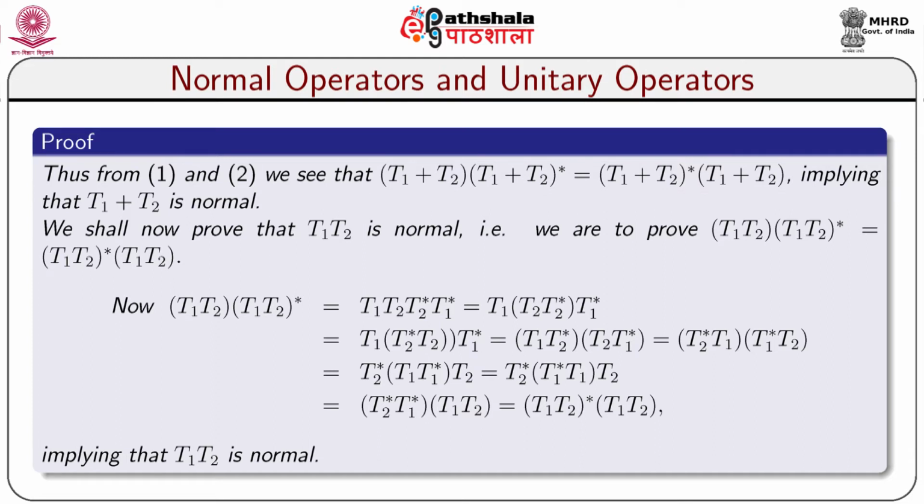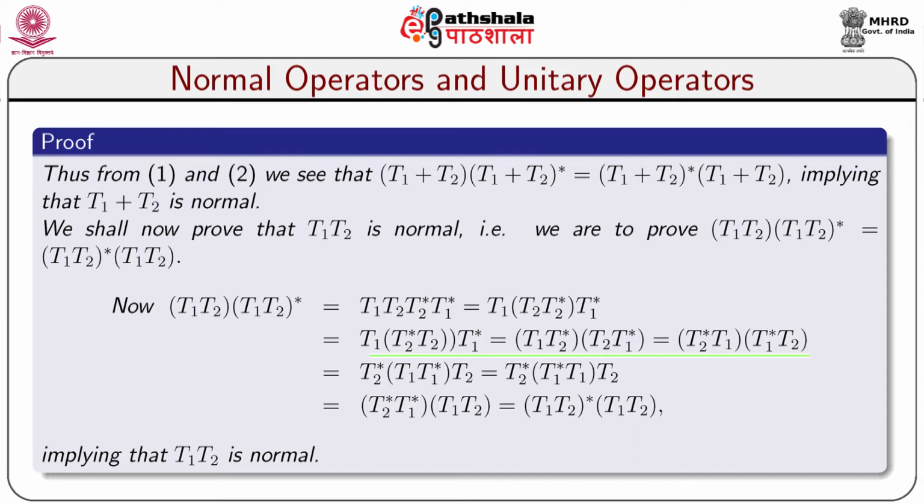We shall now prove that T1 T2 is normal, that is, we are to prove T1 T2 into T1 T2 star equals T1 T2 star into T1 T2. Now, T1 T2 into T1 T2 star equals T1 T2 into T2 star T1 star, which is equal to T1 into T2 T2 star into T1 star, which is equal to T1 into T2 star T2 into T1 star, that is equal to T1 T2 star into T2 T1 star, which is equal to T2 star T1 into T1 star T2.